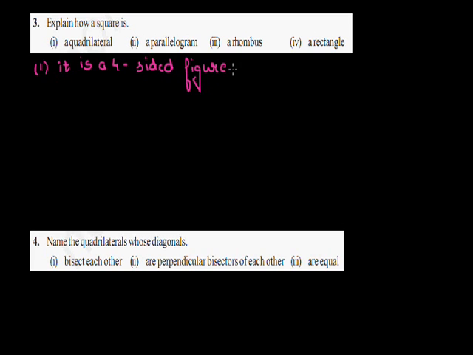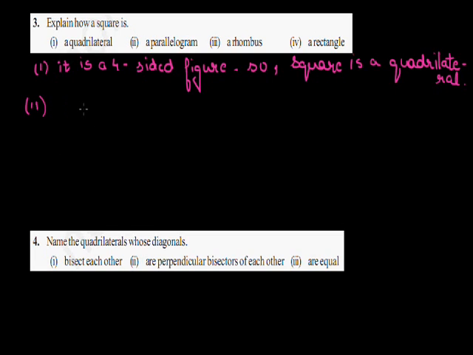It is a four-sided figure. So I can say square is a quadrilateral. Now B, we have to explain why square is a parallelogram.